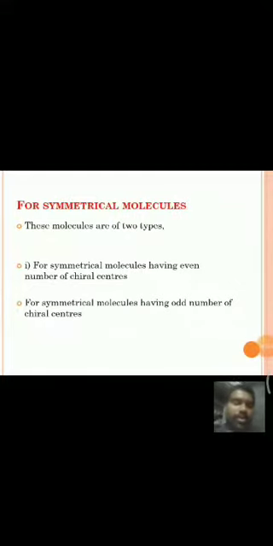Next, coming to symmetrical molecules, these are of two types, as they may have an odd number of chiral centers or an even number of chiral centers. For symmetrical molecules, meso isomers are also possible.